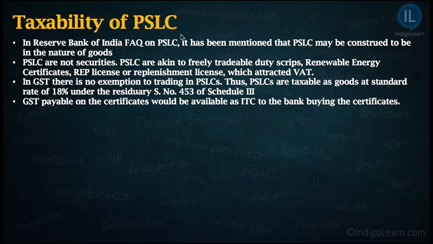However, Bank B has not been able to meet those obligations. As a result, what will happen? Bank B will reach out to Bank A and say, can you sell me your priority sector lending certificates? Now, the question which comes is, when priority sector lending certificates are sold by Bank A to Bank B, whether those will be chargeable to GST or not. And why does this question come?